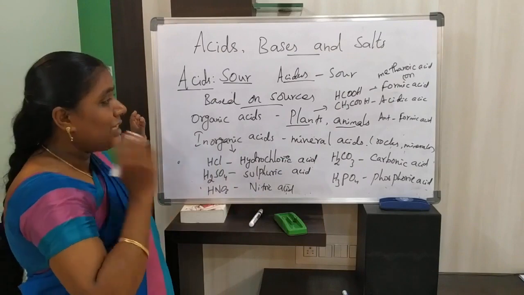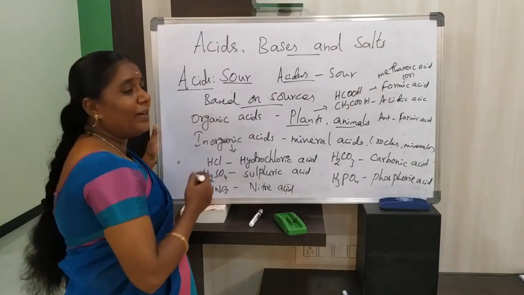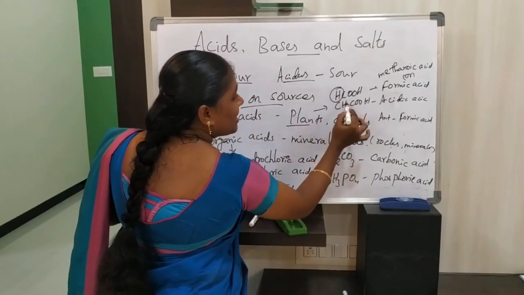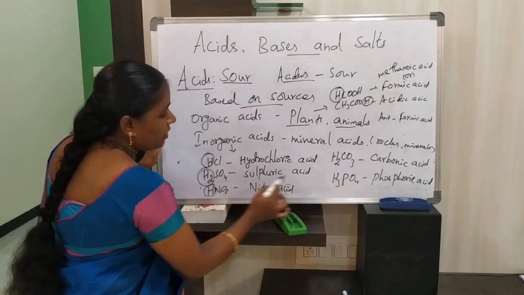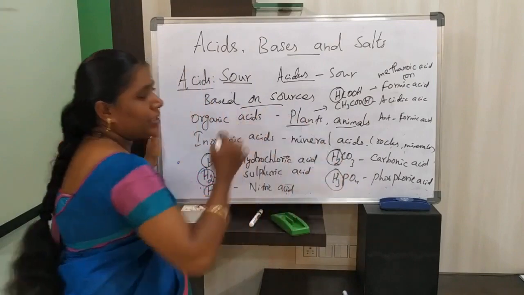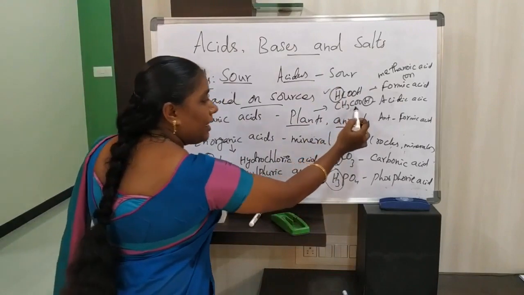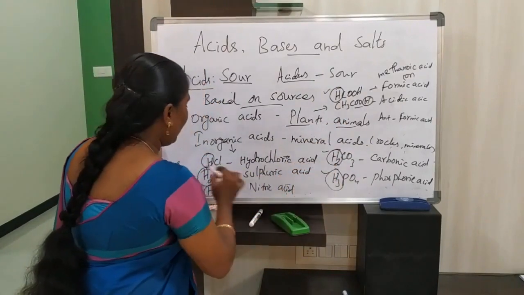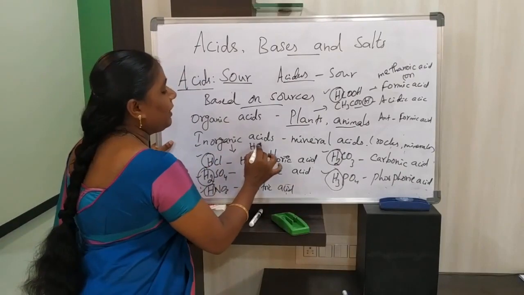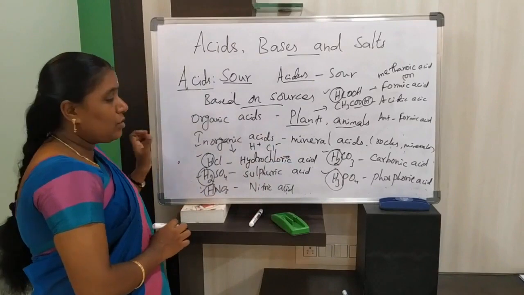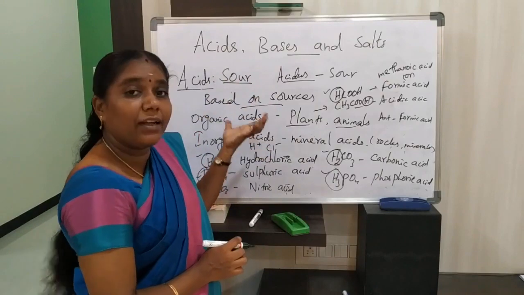Listen here, what is common in organic acids and inorganic acids? All acids contain hydrogen ions. In all these acids, what is there? They have hydrogen ions. Here also hydrogen ions, here also we have hydrogen ions. How does HCl separate? It separates in the form of H plus and Cl minus. You know very well what a positive ion and a negative ion are. We learnt this in 9th standard, that is cation and anion.